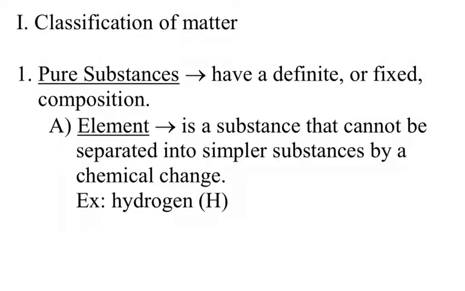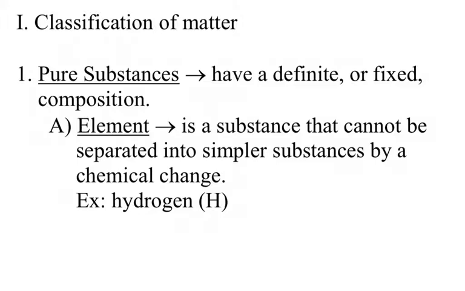So let's take a look at a pure substance first. If you're a pure substance, that means that you have a definite or fixed composition. As I mentioned, elements and compounds are considered pure substances. Let's take a look at the difference between an element and a compound. An element is a substance that cannot be broken down into a simpler substance by a chemical change. The example I have here is hydrogen.